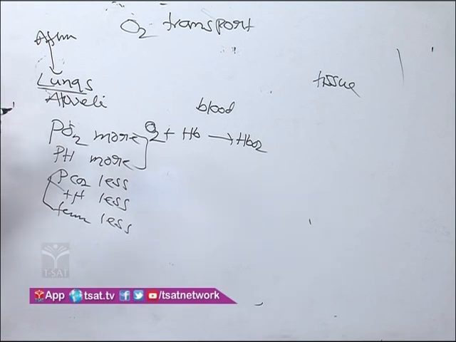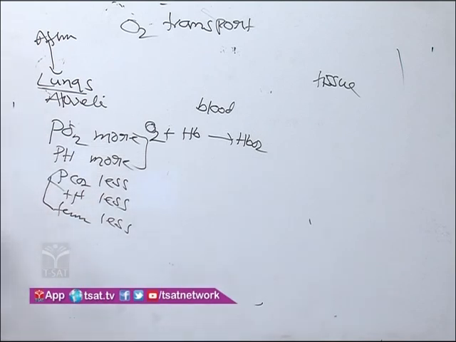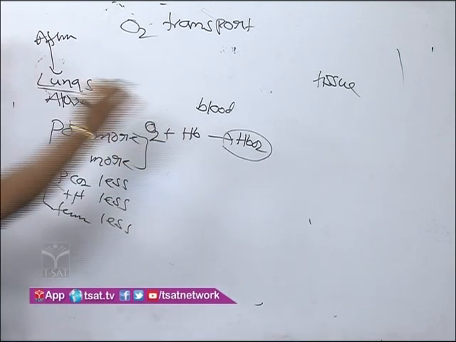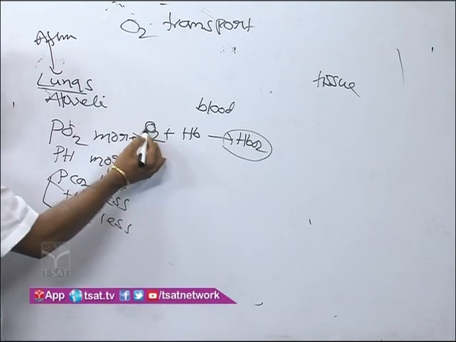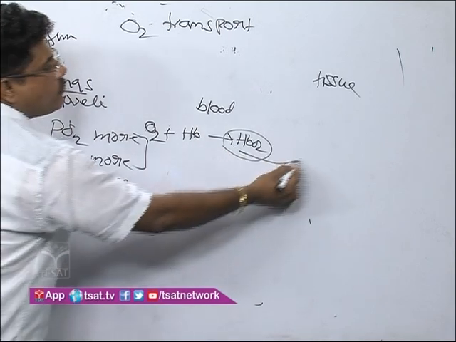Oxyhemoglobin affinity is more in the lungs due to these factors. That's why HbO2 is formed. So when oxygen binds with hemoglobin, these oxyhemoglobin enter into the tissue area.